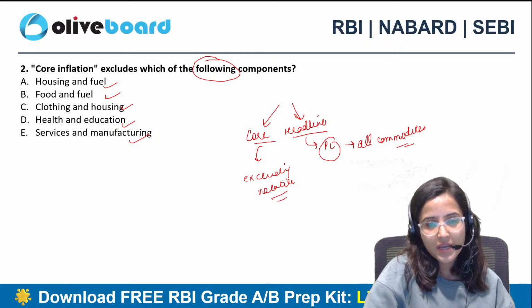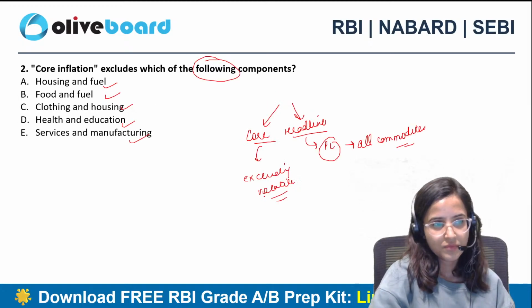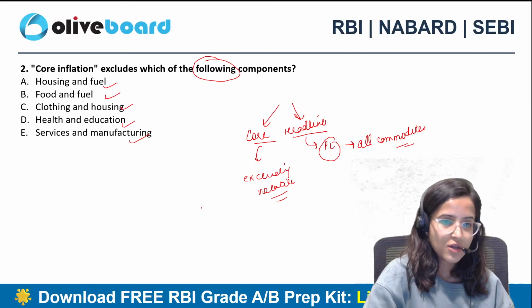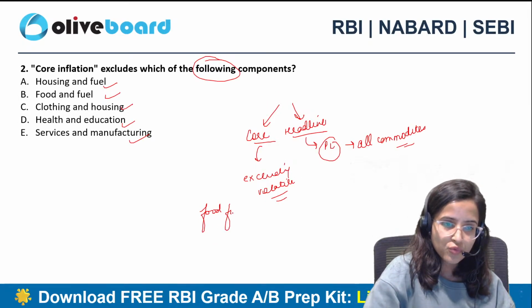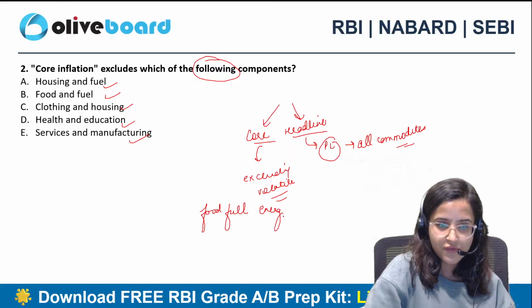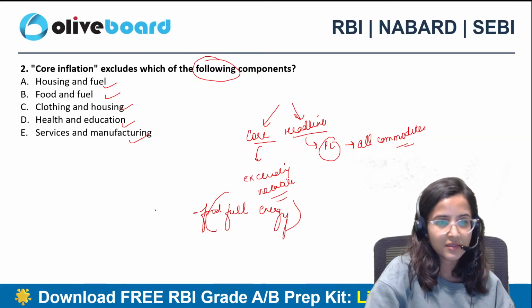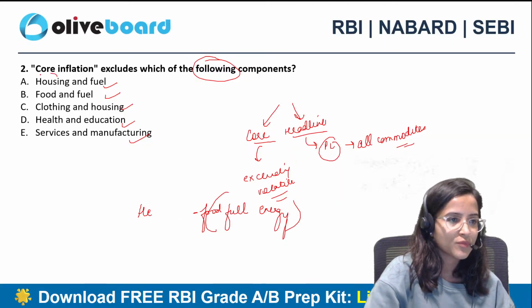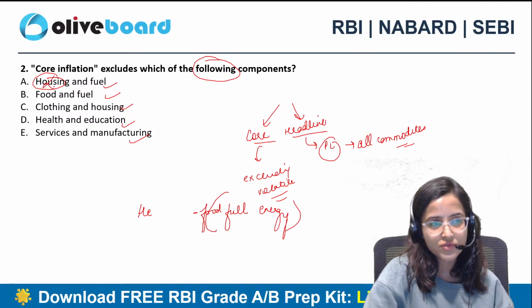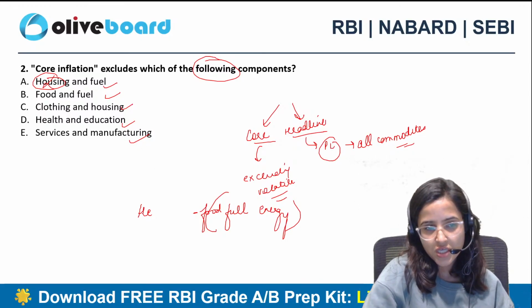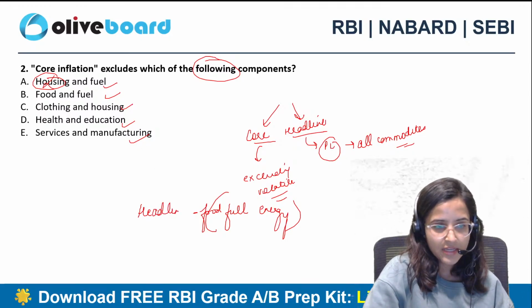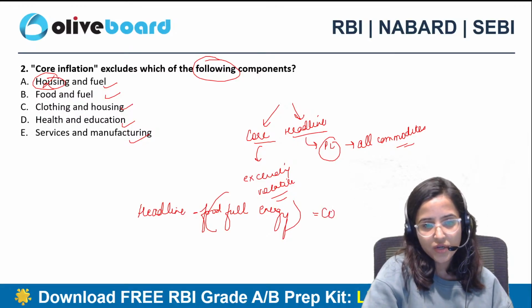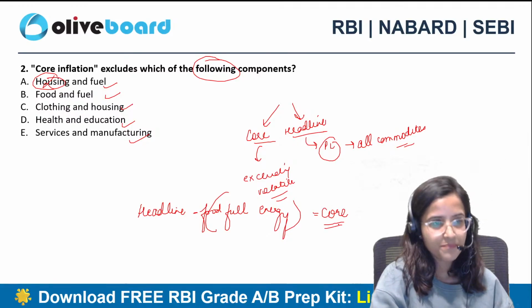So when we subtract, option B, food and fuel, food, fuel, energy, from headline inflation, not housing, Aditya, okay? Not housing. Food, fuel, and energy. When you subtract this from headline inflation, you get core inflation.